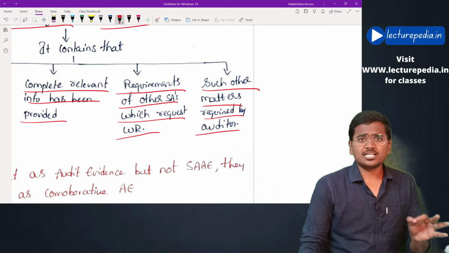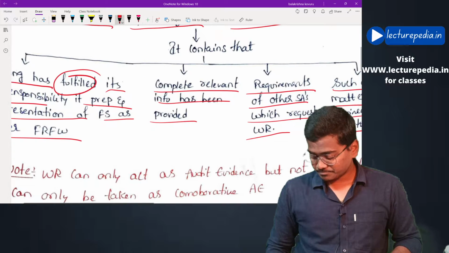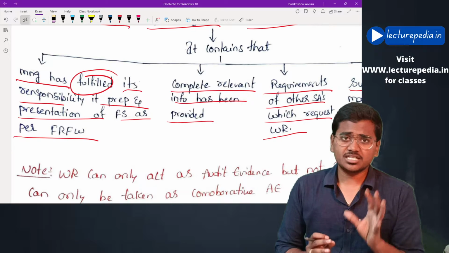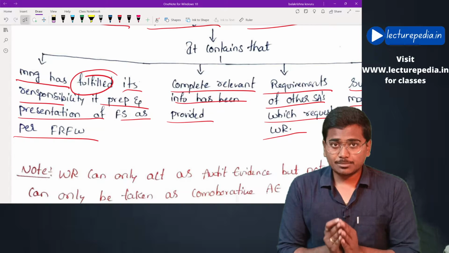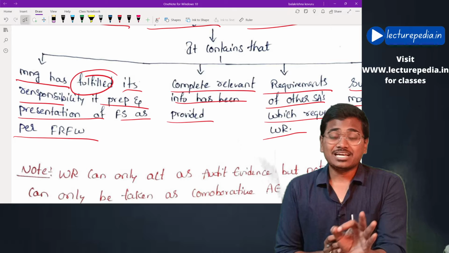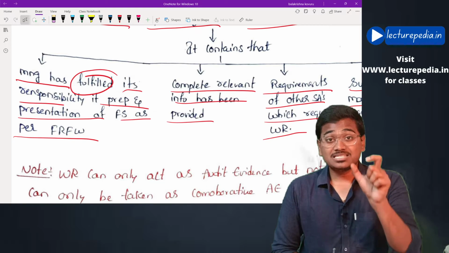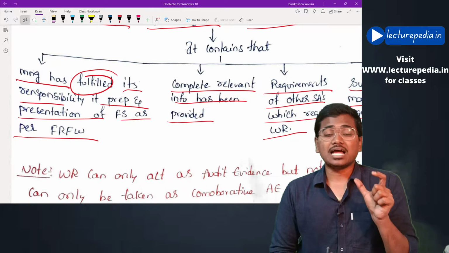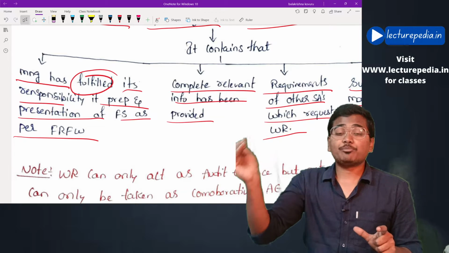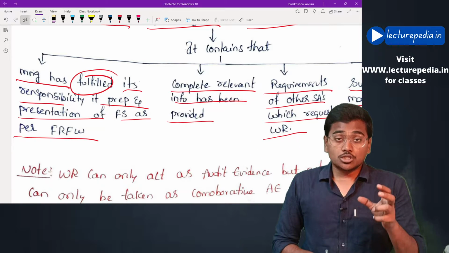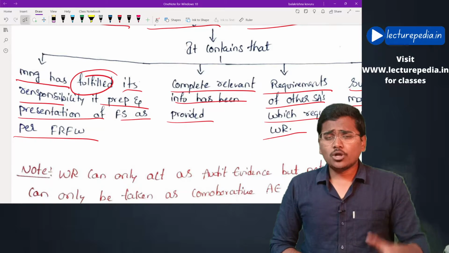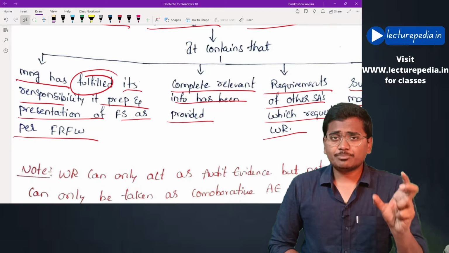Another important point: this written representation can be taken by the auditor as audit evidence, but it cannot act as sufficient and appropriate audit evidence. The auditor cannot solely rely on this written representation only.